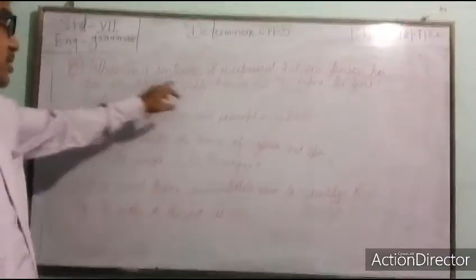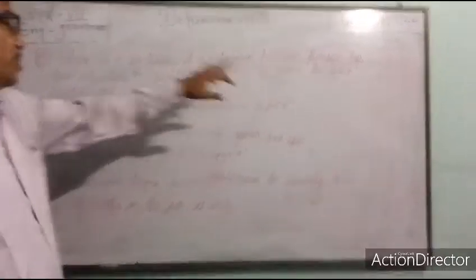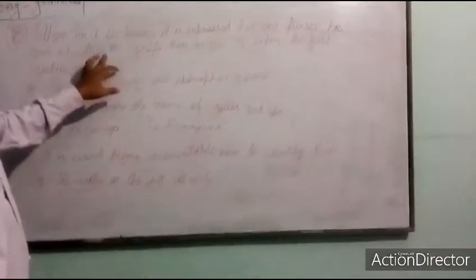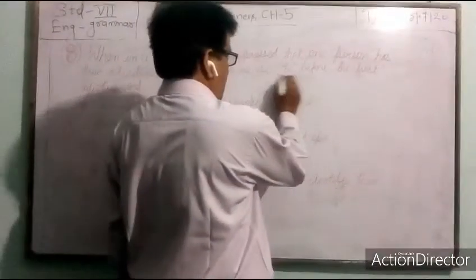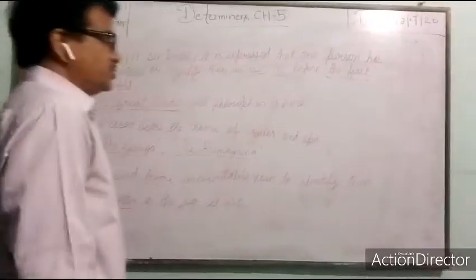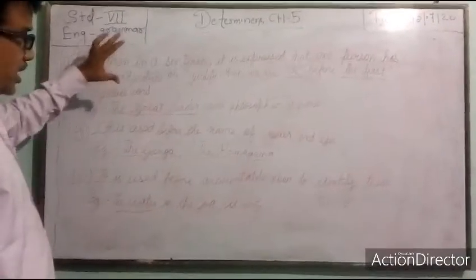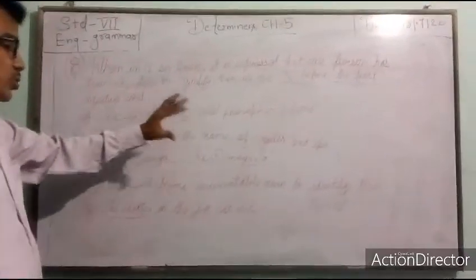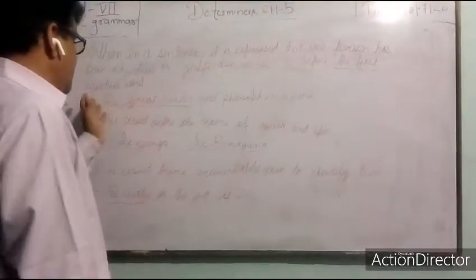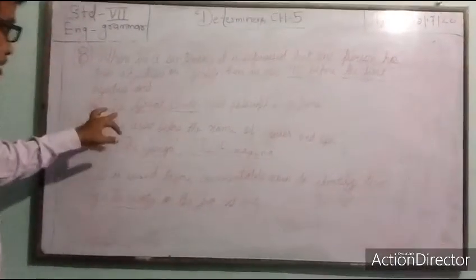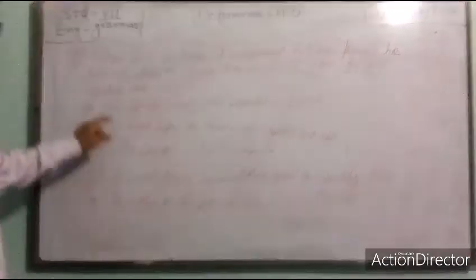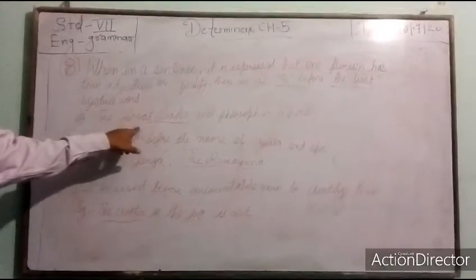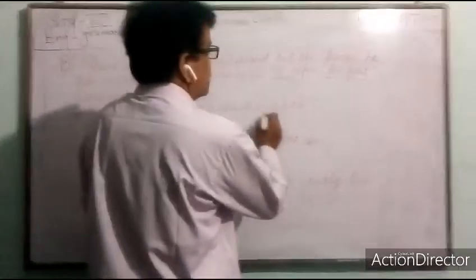Now we are going to know the eighth rule. When in a sentence it is expressed that one person has two adjectives or qualities, then we use the before the first adjective. That means if a sentence discusses two qualities of one person, then we use the before the first adjective. For example, you can better understand: the great leader and philosopher is here. One person has two qualities, the great leader, but he is a great leader and he is a philosopher. That's why we have used here a singular verb.